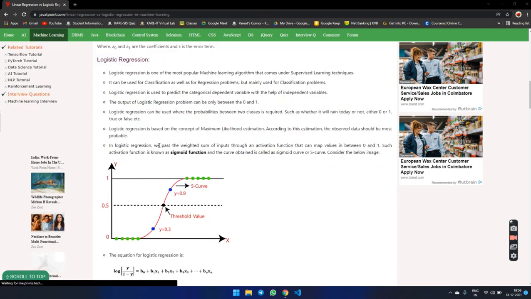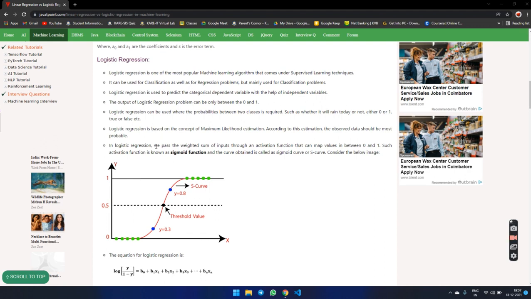Now we are discussing the difference between linear regression and logistic regression. Logistic regression is one of the most popular machine learning algorithms and comes under the supervised technique. This is also supervised. Linear regression is also supervised. It can be used for classification as well as regression problems, but mainly it is used for classification problems. Logistic regression predicts the categorical dependent variable with the help of independent variables. The output of the problem will be 0 or 1. Logistic regression is used to predict the probabilities between two classes, either 0 or 1, true or false. That is enough.